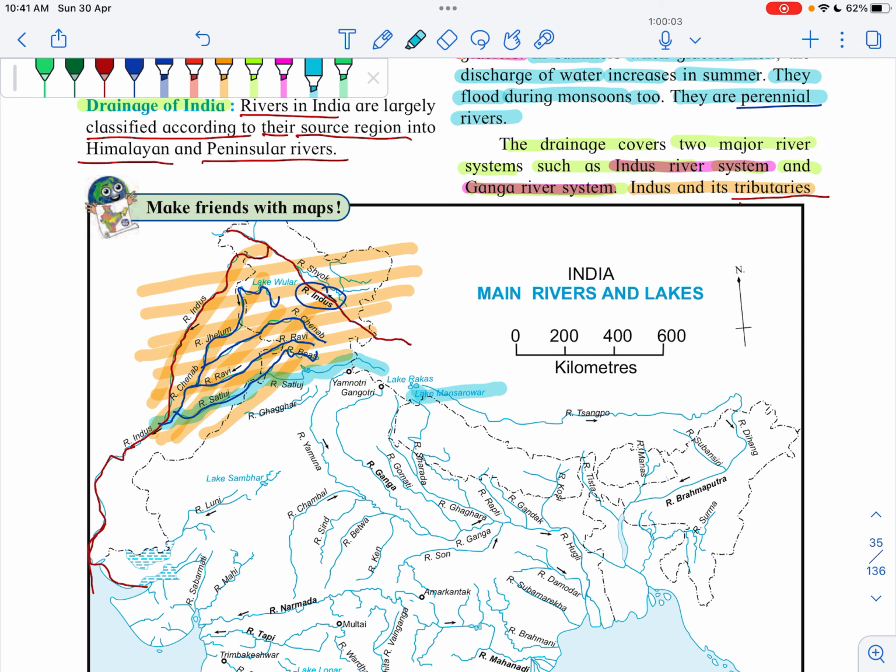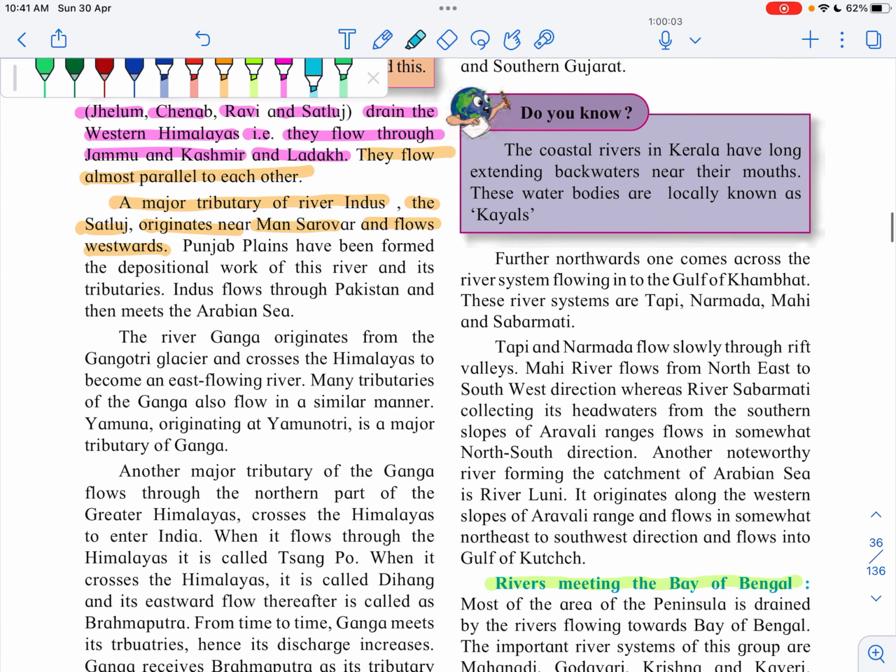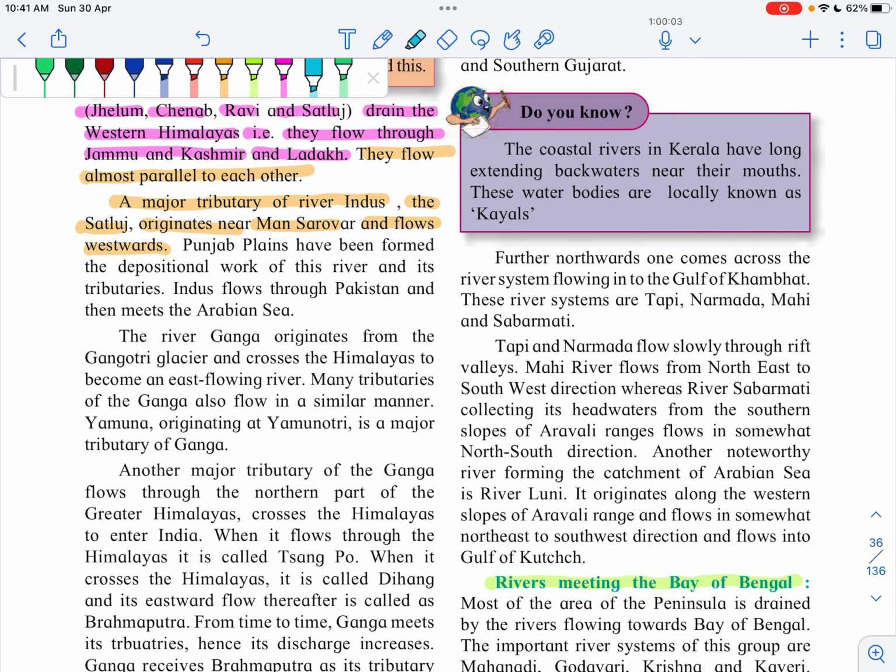Here the Satluj river originates and then it meets the Indus river. And then it flows westwards. Punjab plains have been formed due to the depositional work of the Satluj river and its tributaries.